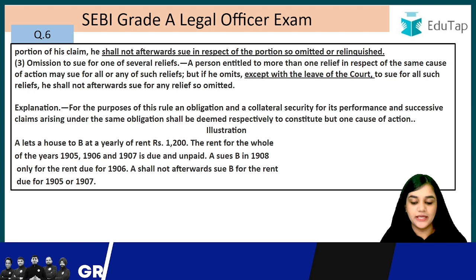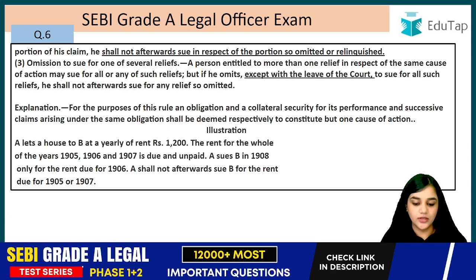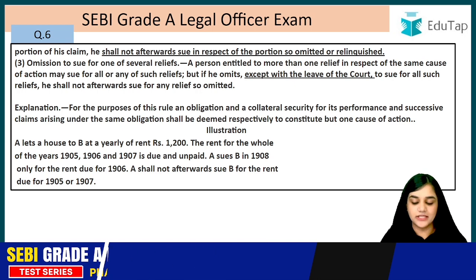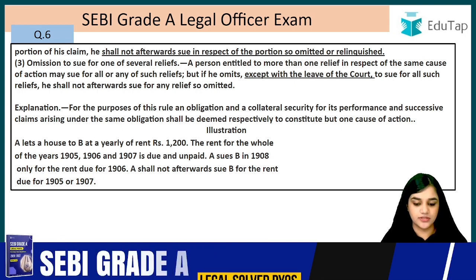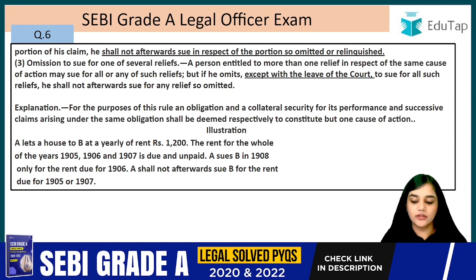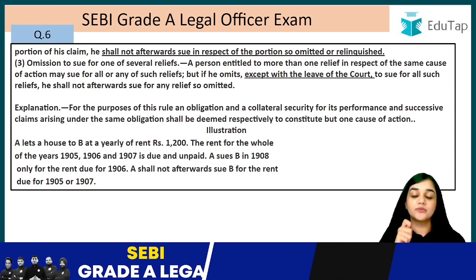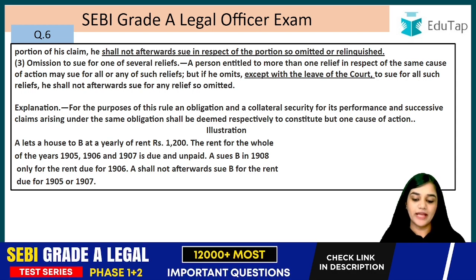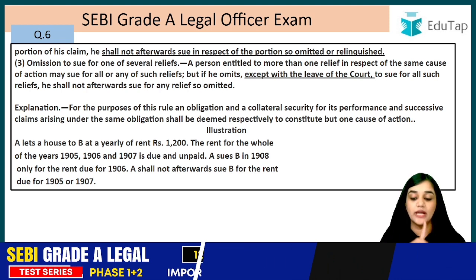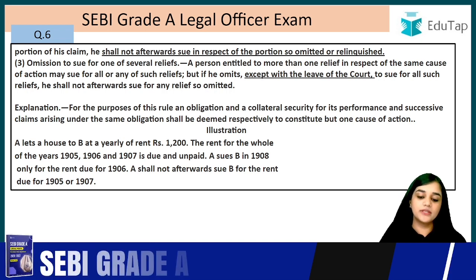A lets a house to B at a yearly rent of 1200. The rent for the whole of the years 1905, 6 and 7 is due and unpaid. A sues B in 1908 only for the rent of 1906. A shall not afterwards sue B for the rent due for 1905 and 1907. So in this illustration, he was supposed to file the suit with respect to all these years, 1905, 6 and 7. Now that he has missed and has not filed for 1905 and 7, he cannot file another suit and claim the rent of these years, right? I hope this section is clear to you.